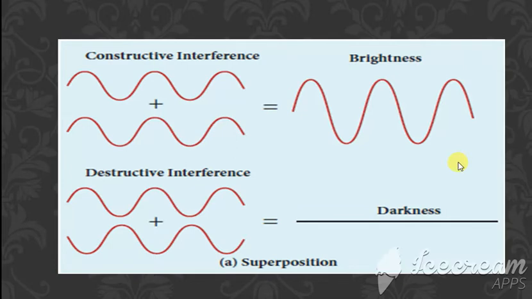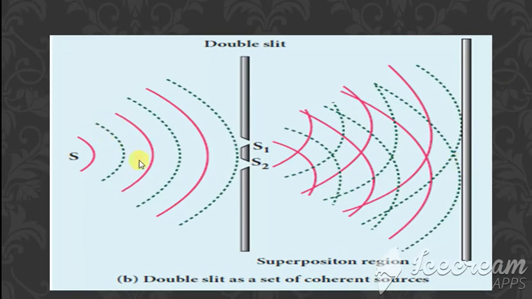Clear? And next, if these are the waves passing through the two slits S1 and S2, this is a crest and these are the troughs. We can see that the crest of one wave meets the crest of the other wave, and in the same way the trough of one wave meets the trough of the other wave. These are all the points here. Also, the crest of one meets the trough of the other. Here this trough meets this crest. So there are two possible conditions here.